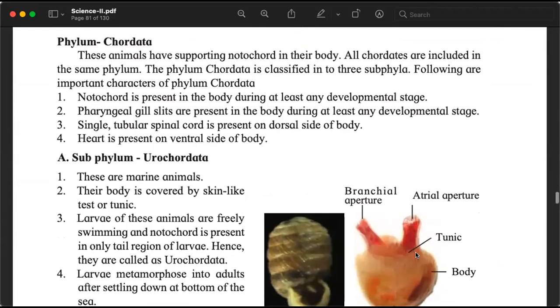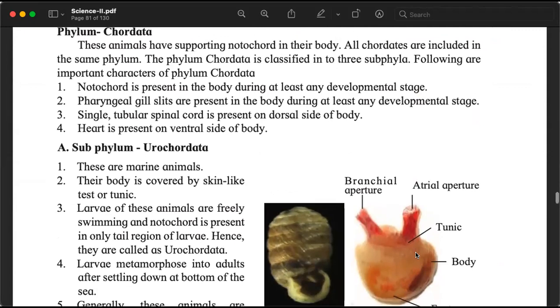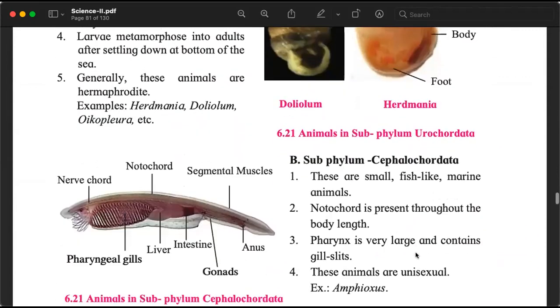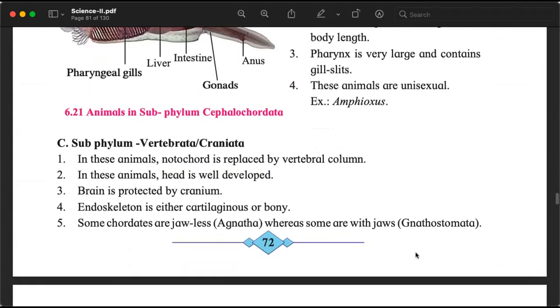Finally, we came to Chordata, where the complexity increased. We saw how the phylum Chordata is divided into three subphyla: Urochordata, Cephalochordata, and Vertebrata or Craniata. Very few people use the word Craniata. Mostly, you will see Vertebrata. The word Craniata will be missing in most of the books.